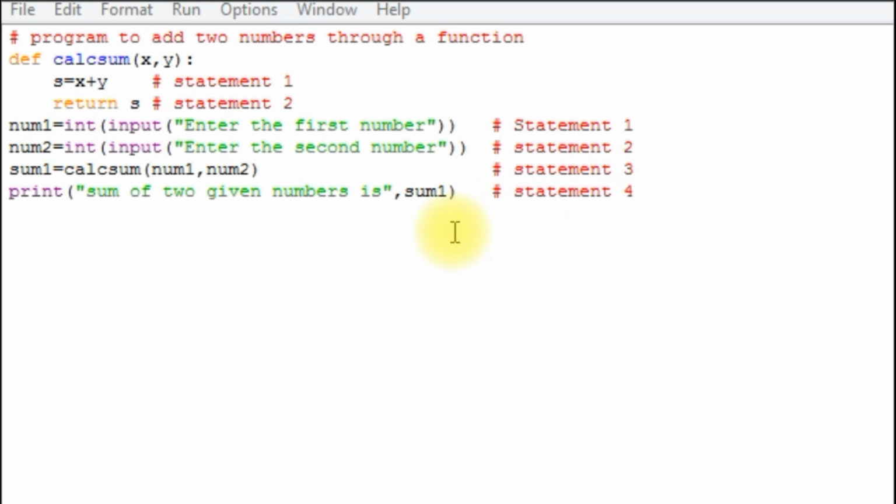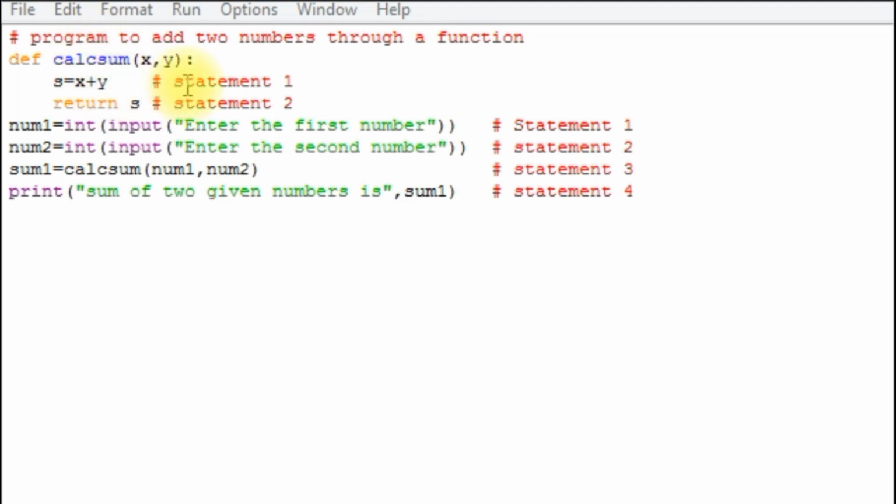Next, statement 3 is a function call, hence the callSum execution frame is created. The values from the main segment are passed to it. Function callSum receives the values and stores them in the variables x comma y. Now it enters into the body of the function.